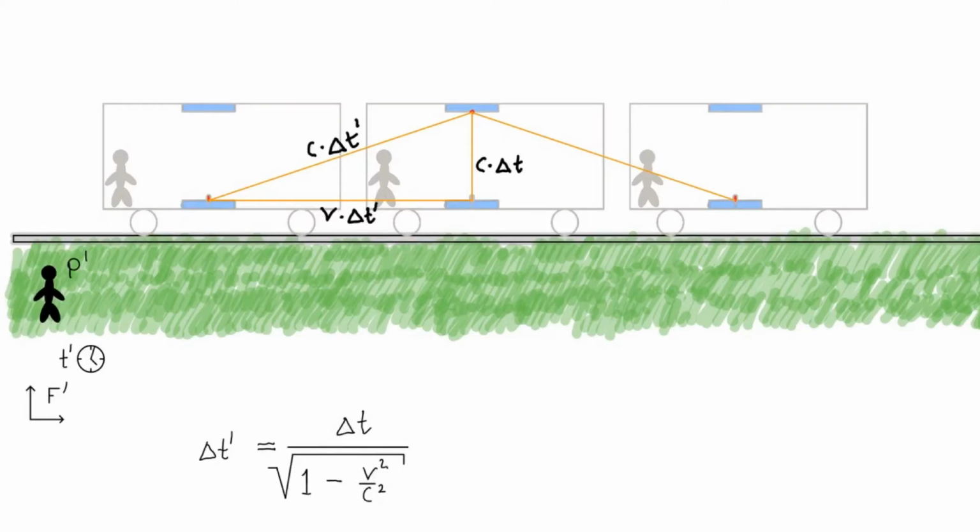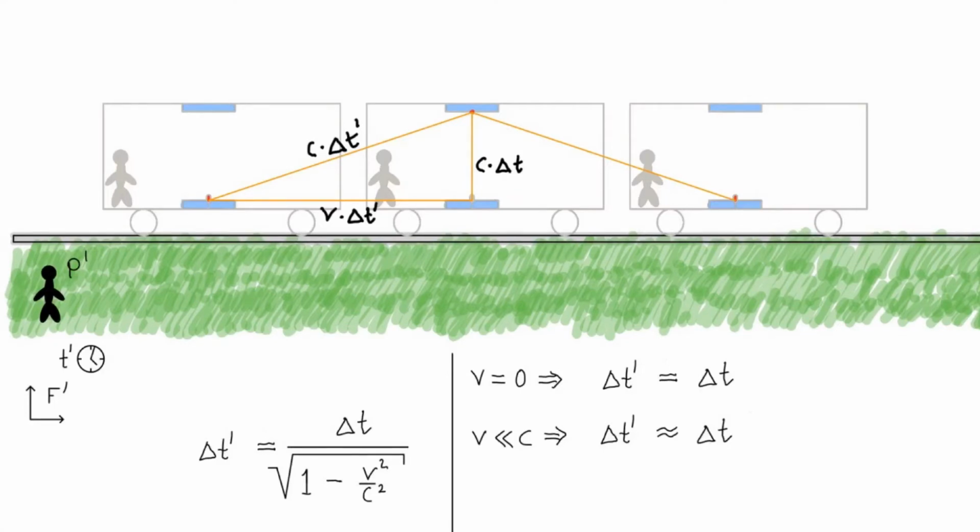Now let's take a look at the extreme cases. What if we set the velocity to 0? Then we can see that delta t prime equals delta t. This makes sense, because then both frames of reference become indistinguishable from each other aside from the coordinates. If we choose any velocity much lower than the speed of light, then we notice that delta t prime is approximately the same as delta t. This is a domain of Newtonian physics, and it is what all of us are familiar with.